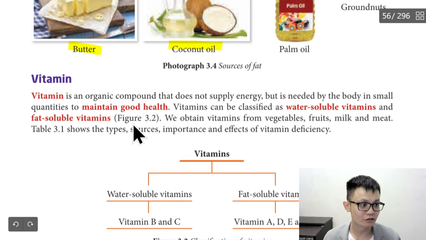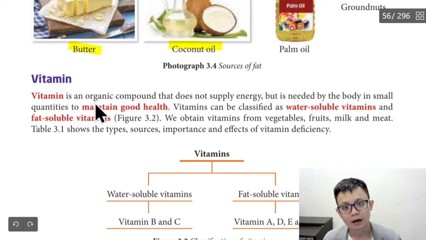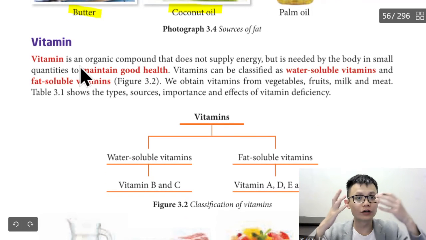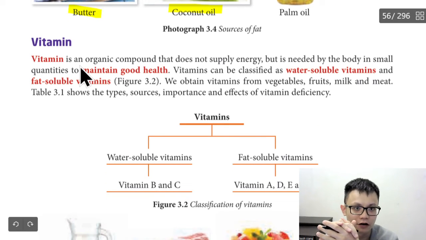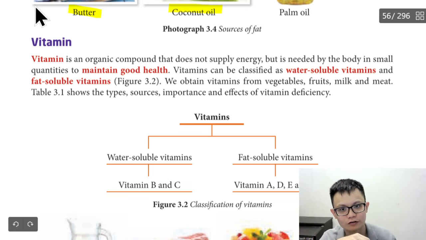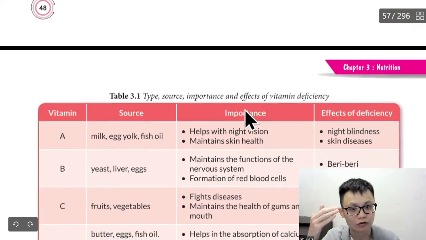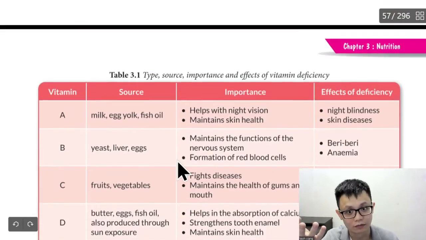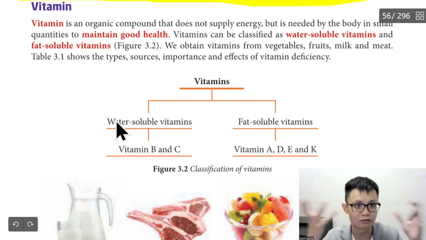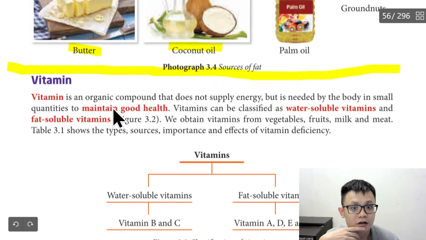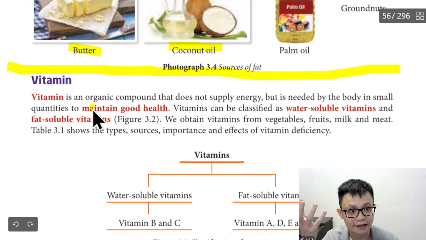Okay, so now we want to look at vitamins. Vitamins are a whole new chapter for this category. I want to draw a line because it's still the same thing, but for vitamins we want to go into more detail. You see, there are a lot of things you need to memorize. So it's like a new large topic, I would say. Vitamins are important to maintain good health.